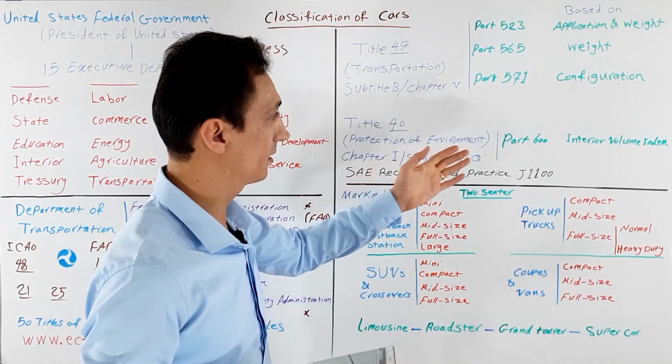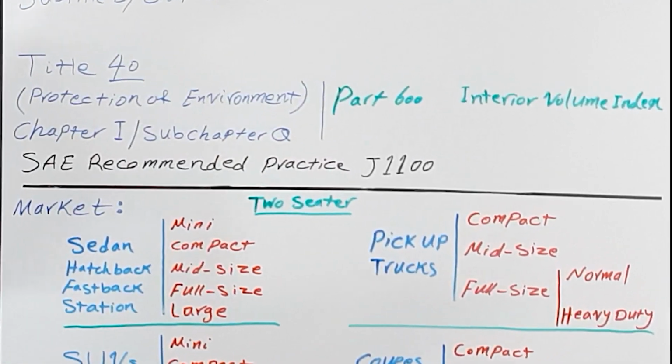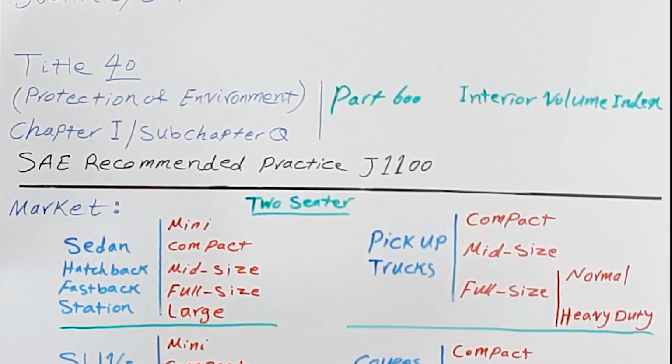And this vehicle classification using interior volume index is the one that is used by SAE Recommended Practice J1100.